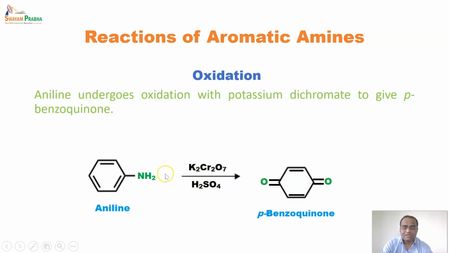So oxidation means addition of oxygen and removal of hydrogen. So both things are simultaneously happening over here. Oxygen has been added, and hydrogen has been removed. So both the ends have been oxidized, and it forms benzoquinone.